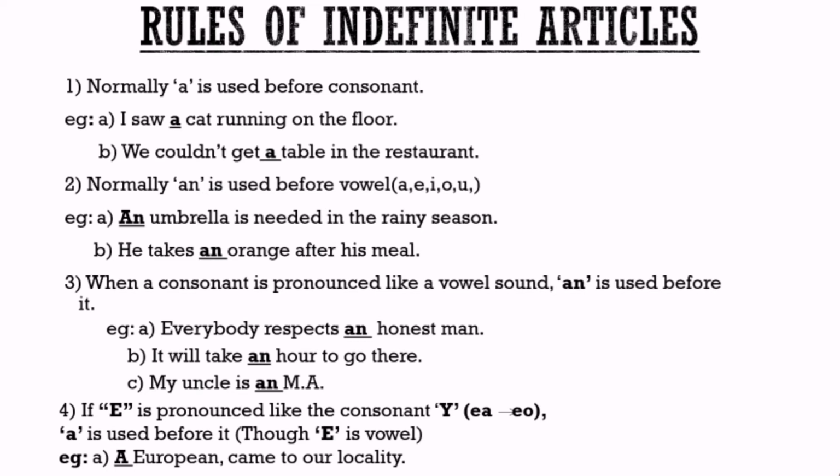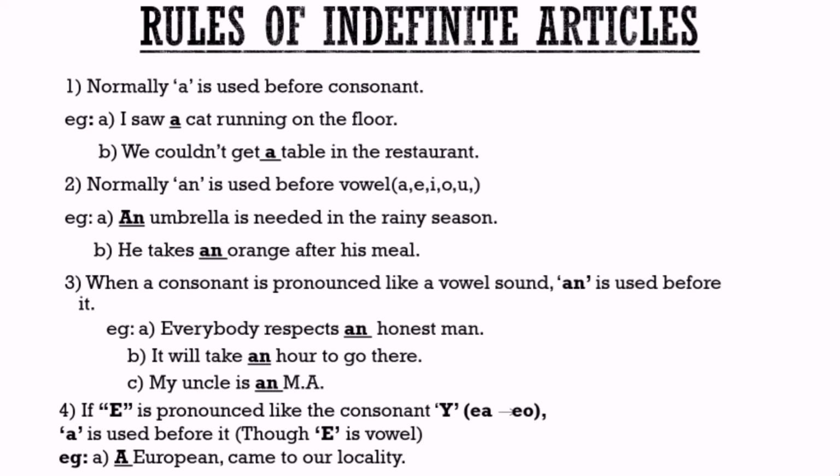Here the adjective honest begins with the consonant H, but its pronunciation is just like the vowel O, so An is used before it. Second example, it will take an hour to go there. Here the word hour begins with the consonant H, but its pronunciation is just like the vowel A, hour, so An is used before it.